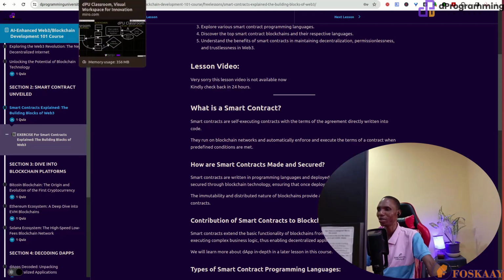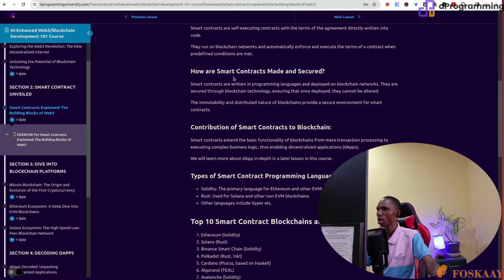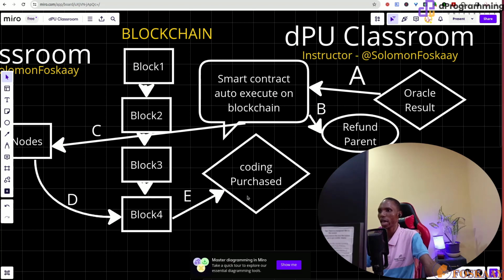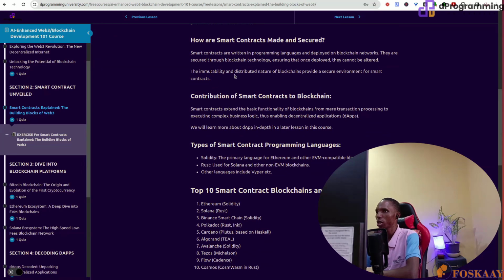I hope I've been able to make it as practical as possible. So that's what it's all about, and how smart contracts are written in programming and deployed on the blockchain. They are secure through blockchain technology. You already know that blockchain itself is secure, so once it's here, nobody can remove it. That's why once it gets in here, it must be executed. You get the point. So when you add the trustworthiness of the blockchain to the smart contract, you get something solid. The immutability and distributed nature of blockchain provide a secure environment for smart contracts.